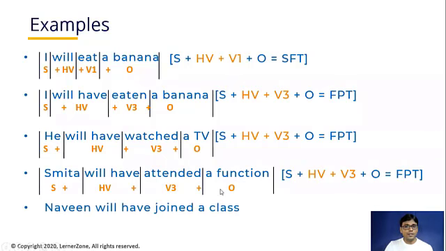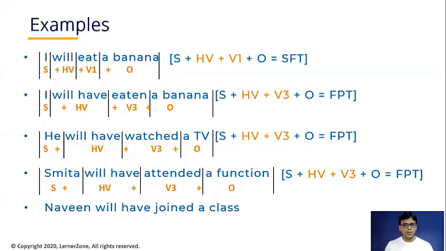Naveen will have joined a class. Ketan, what is the subject here? Naveen. What is the verb here? Joined. In which shape the verb is? V3. Okay, very good.